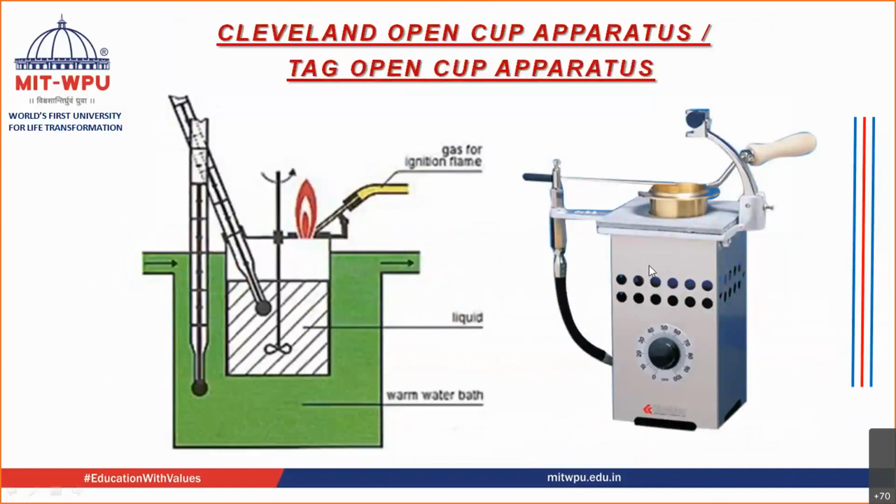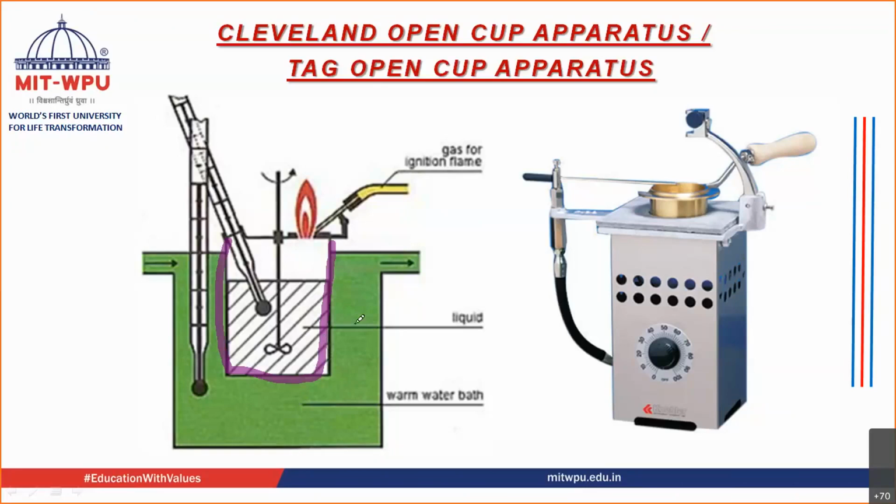The apparatus that is used is known as the Cleveland open cup apparatus or the tag open cup apparatus. What does it consist of? It consists of a cup. Inside the cup, you put your sample, an aerosol sample in this case. This is kept inside a water bath, which is being heated.